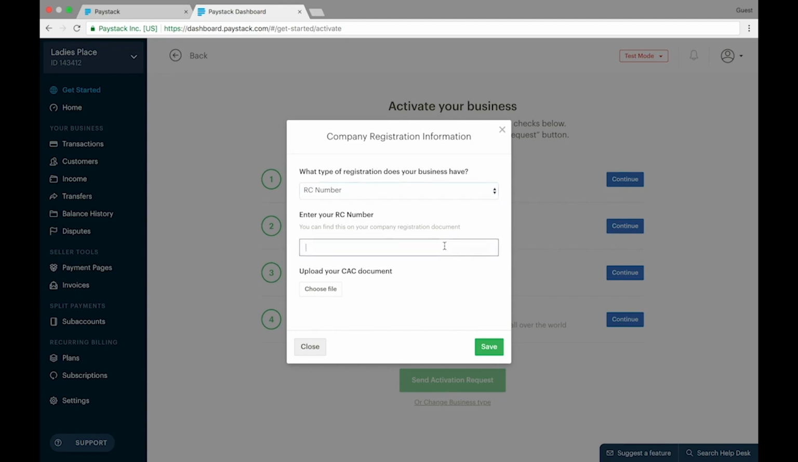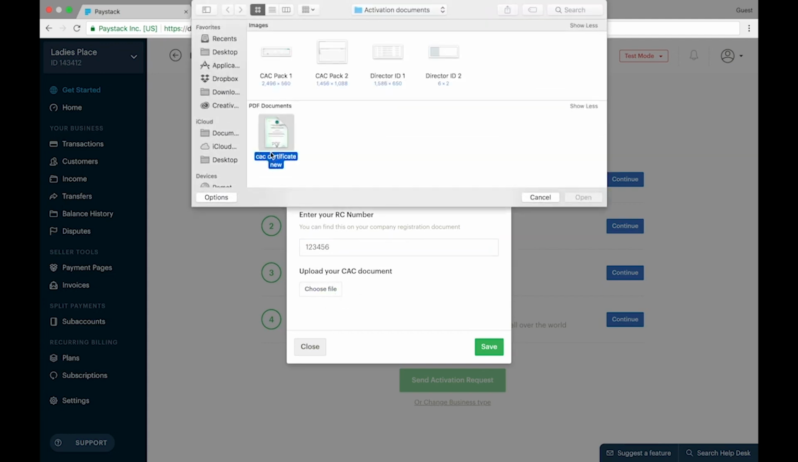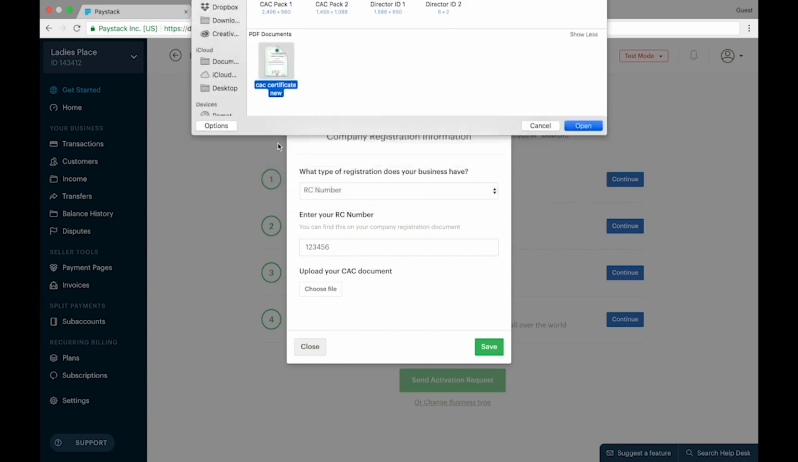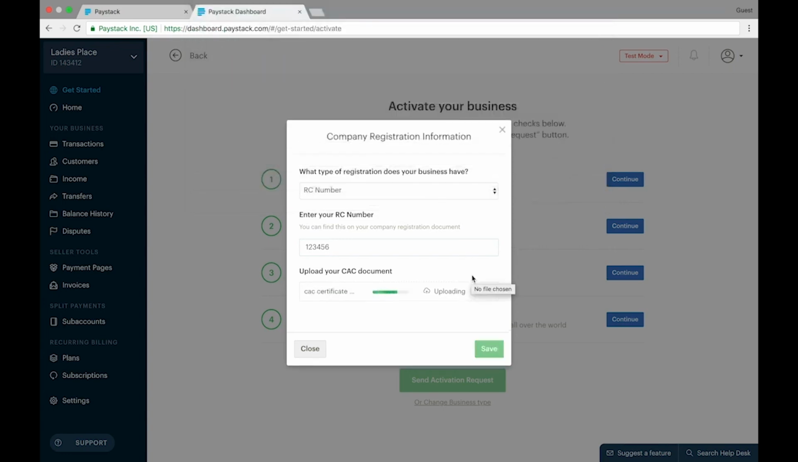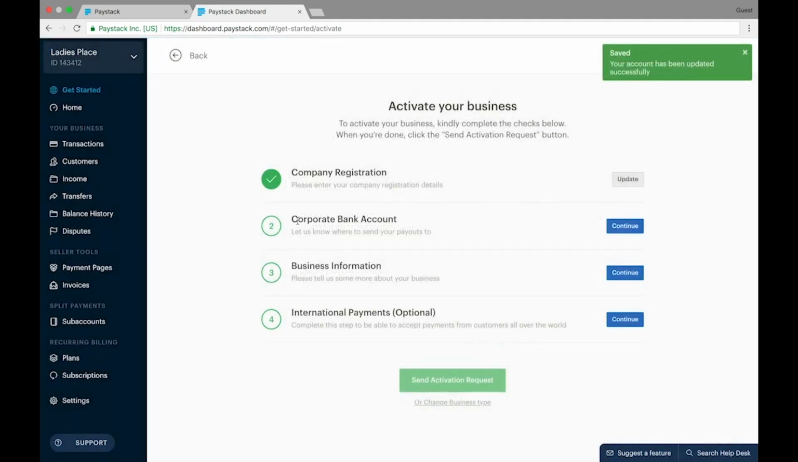The next field here is to enter your RC number. So we're just going to enter a test RC number here. Your RC number is usually found at the top left of your CAC certificate. So we move on to uploading our CAC document itself. So we click here, we wait for it to upload. Great, and then we save. So the first section is checked.